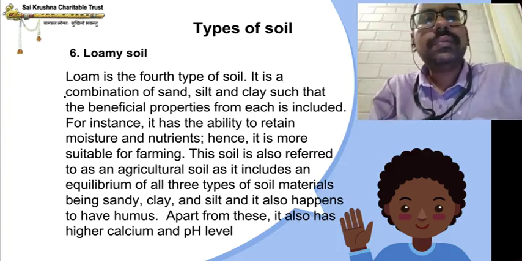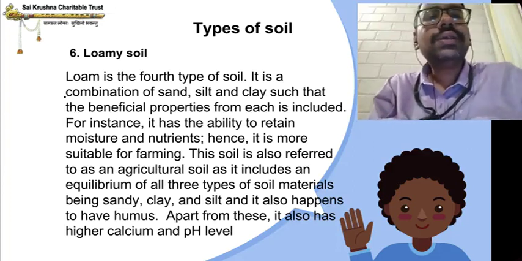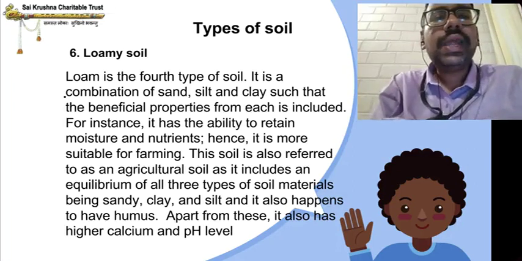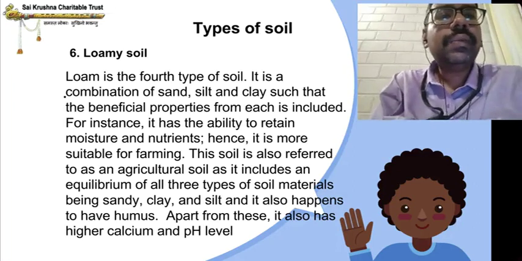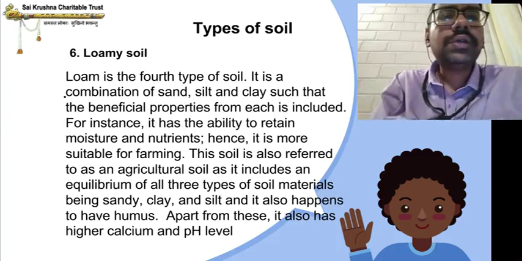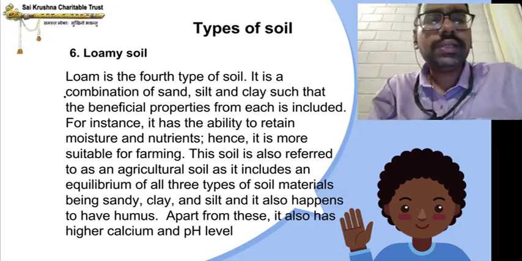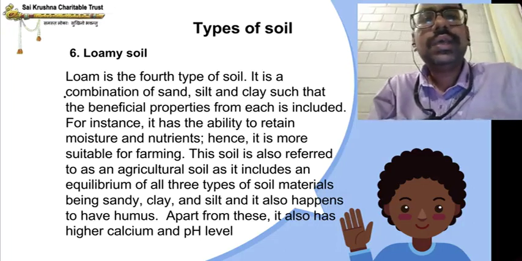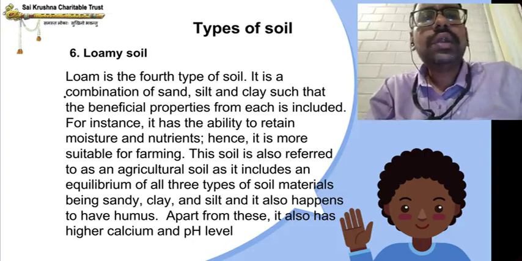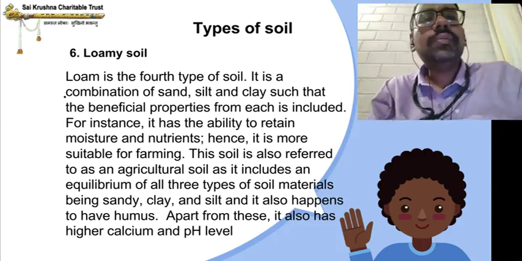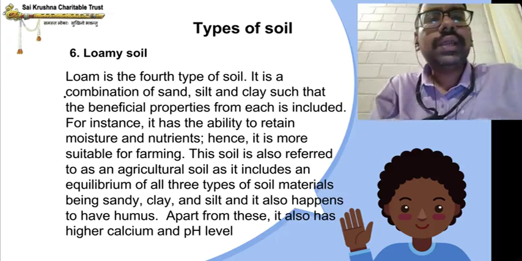Hence, it is more suitable for farming. So, why is it more suitable for farming, children? Firstly, it is a combination of sand, silt, and clay. All the important properties of sand, silt, and clay are included in loamy soil. One more thing, it has the ability to retain moisture and nutrients. Hence, it is more suitable for farming.